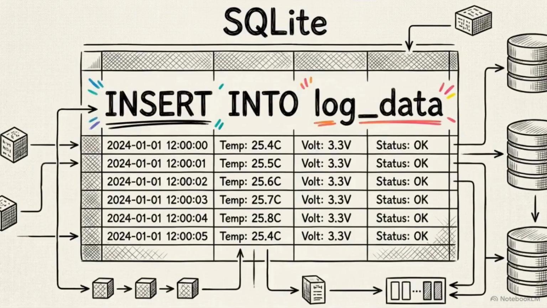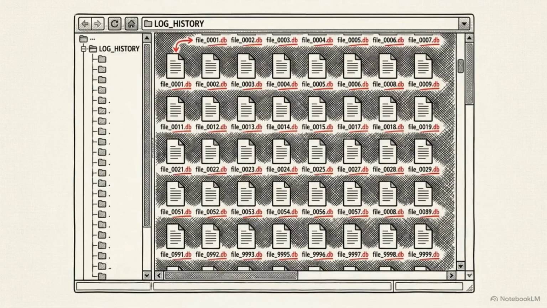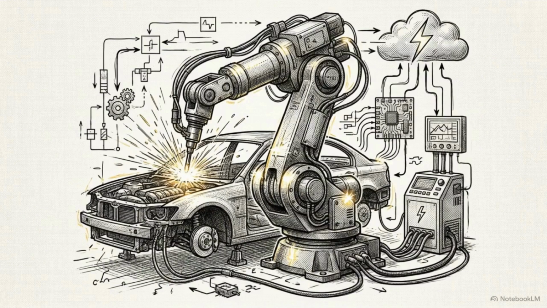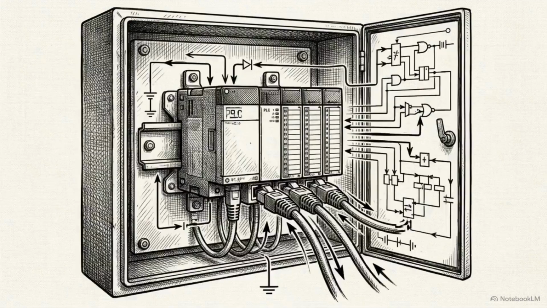To fix processing delays, the Network Time Protocol stamps a precise timecode onto each block entering the system. With the data neatly buffered and timestamped, Python executes an SQL command to write each row into a local SQLite database. This creates a permanent, searchable record directly on your hard drive. If you were building this for a factory floor instead of a desk, you would swap out the simple SQL script and use MODBUS protocols to read and log heavy industrial data directly from a programmable logic controller, or PLC.